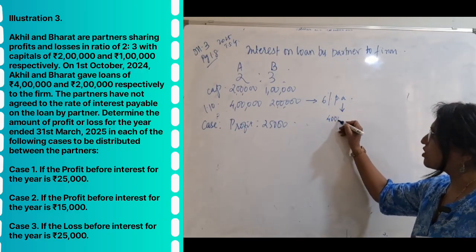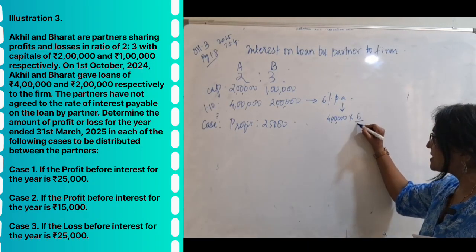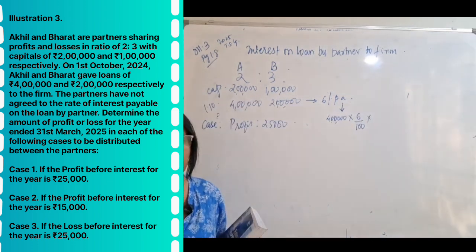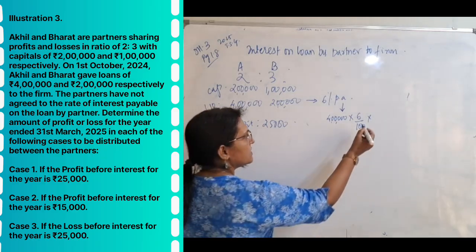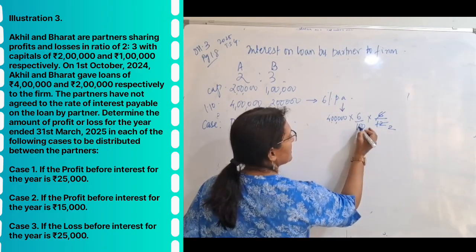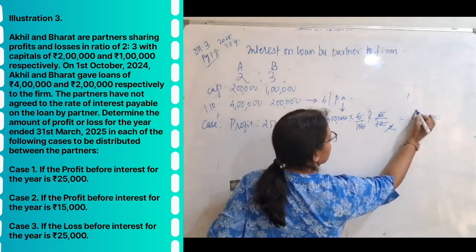4 lakh in case of Akhil, and the interest is 6%. Both have given it on 1st of October, so the interest will be calculated for 6 months. The interest is calculated for the period that you have used the money. So here the firm has used the money in the current year for 6 months. So take it for 6 months. 6 by 12. 6 2s are 12, 12,000.